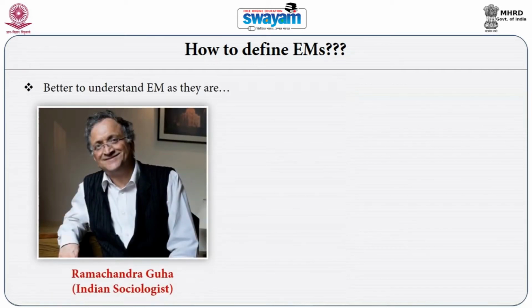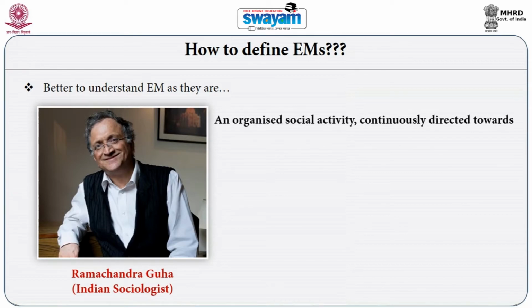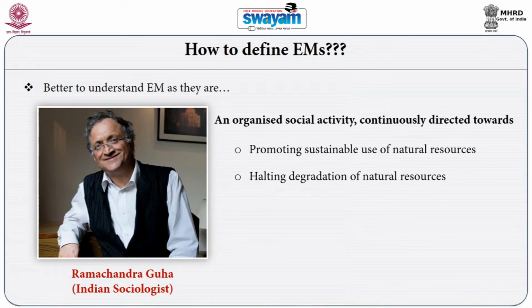So let us take some of the definitions of environmental movement and see how we can conceptualize it. Environmental historian Ramchandra Guha defines environmental movement as an organized social activity continuously directed towards promoting sustainable use of natural resources, halting degradation of natural resources and bringing out environmental restoration. So when we conceptualize environmental movement, we realize that environmental movements are not necessarily protest against something. Protest becomes one component of environmental movement. Protest against environmental degradation, protest against degradation of nature constitutes one component of environmental movement.